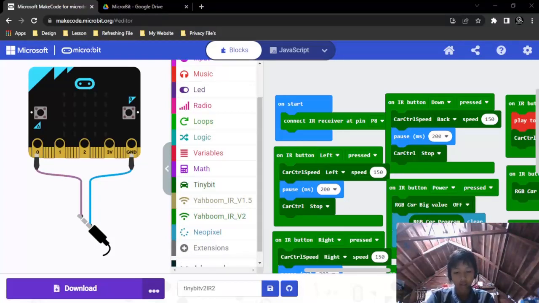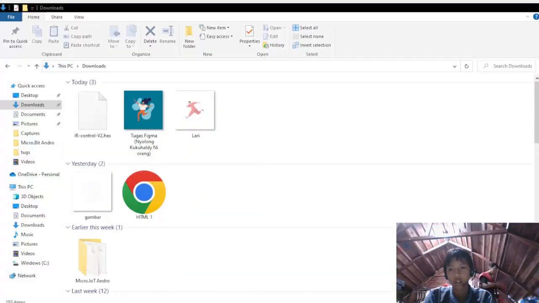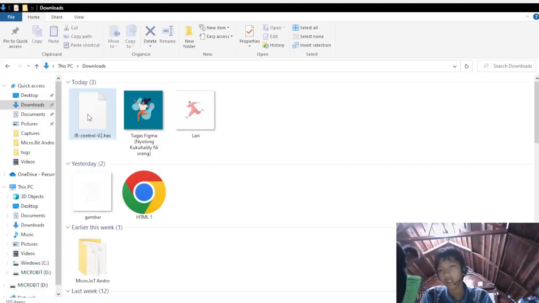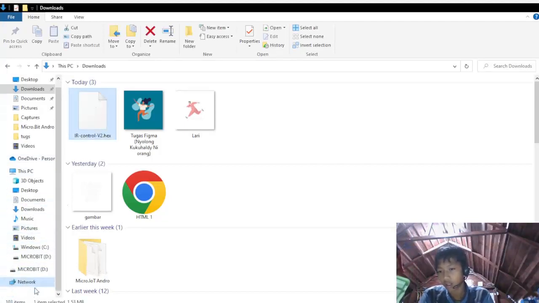Okay, now go to your file explorer, and make sure your microbit and your laptop are connected by using a USB cable. This is the USB cable. After that, you can see there is a folder over here, and you can drag the hex file to that folder.